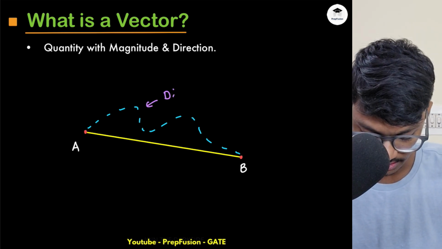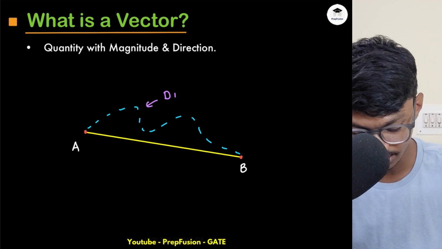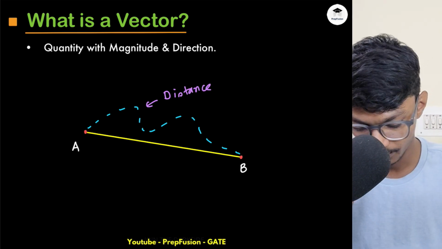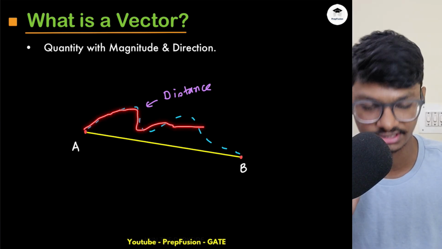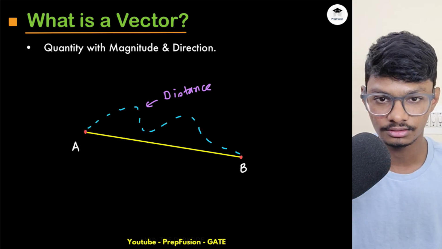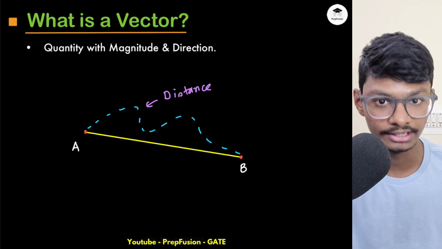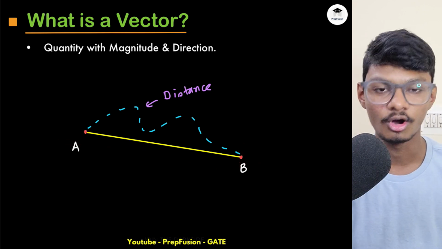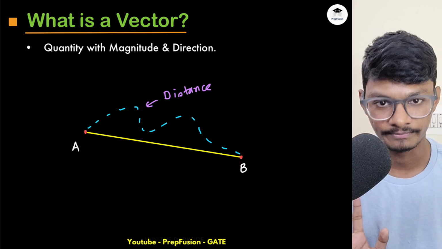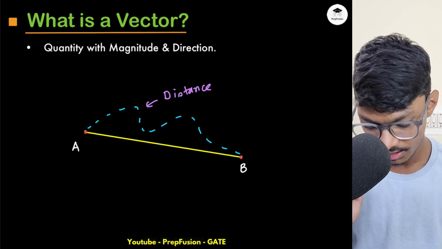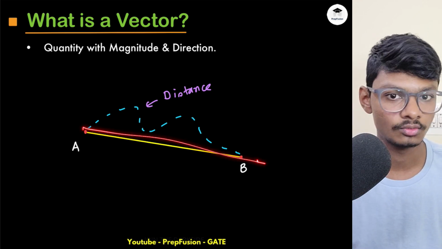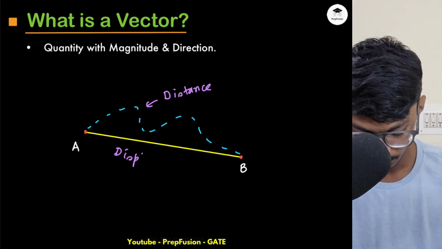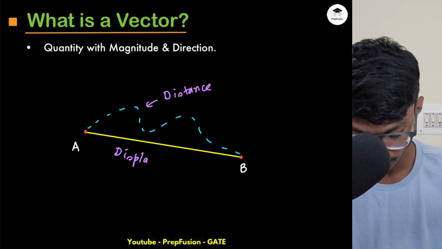Okay, and this distance has different direction, but distance is a scalar quantity. Hence we are not concerned about the direction here. Okay, but here I'm moving in different directions, right? You can see different directions I'm moving. Now if I go from straight here to Kolkata, like from Delhi to Kolkata, so I'm taking a flight, so I'm going straight point A to point B. Flight goes point A to point B straight. Obviously it also diverts sometimes, but mostly it is straight only because it flies through air. So what is this known as? Like in physics you already know all this. This is known as the displacement, right? Displacement.